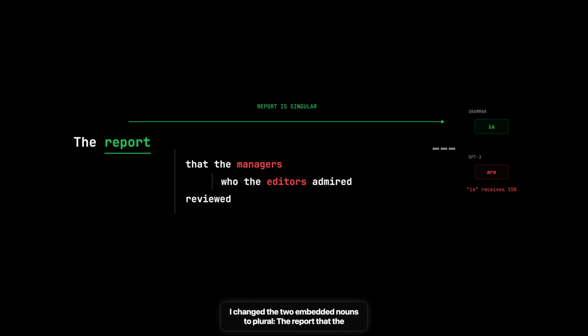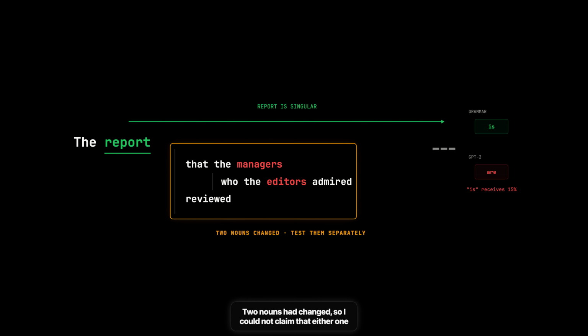I changed the two embedded nouns to plural. "The report that the managers who the editors admired reviewed." The main subject stayed singular. GPT-2 now preferred "are," giving "is" only 15% of the forced choice probability. Two nouns had changed, so I could not claim that either one caused the failure. I needed to vary them independently.